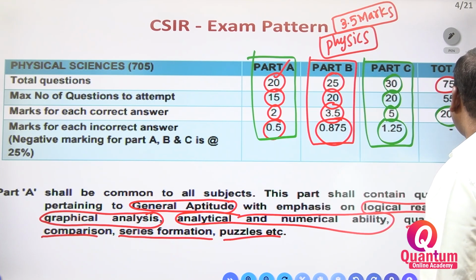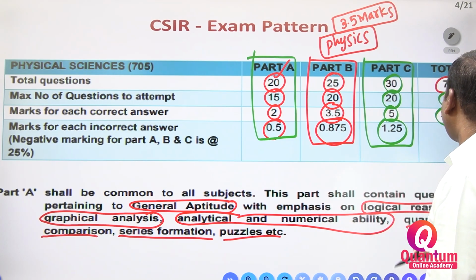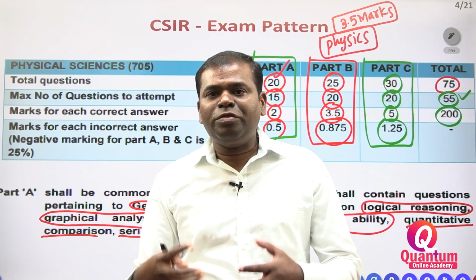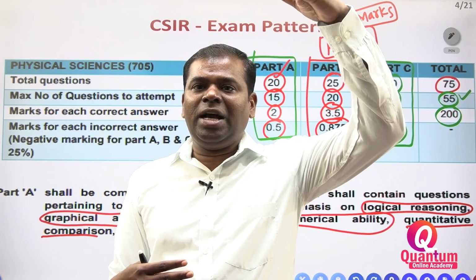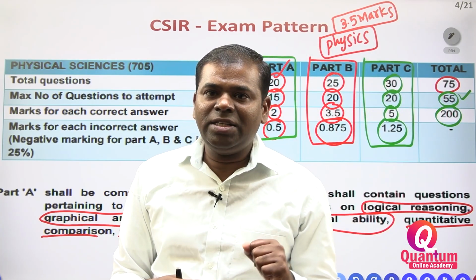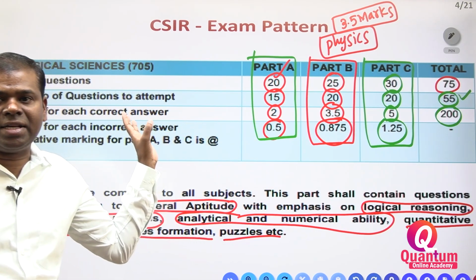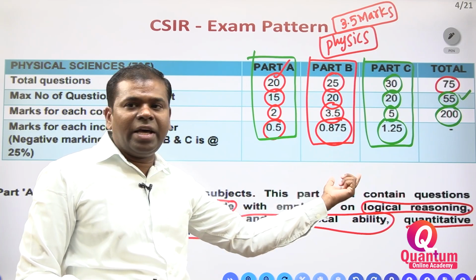In total, 200 marks; the total number of physics questions you have to attempt is 55. Out of 200 marks, if you get 100 marks, you may become first rank, right? This is very, very important. This is the CSIR examination pattern. Please remember, here 3 parts are there.